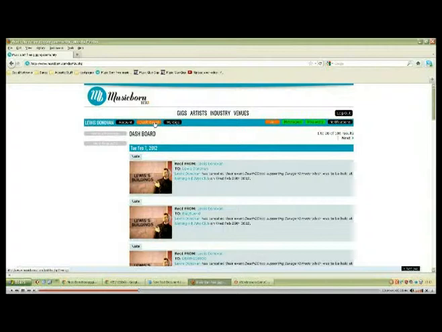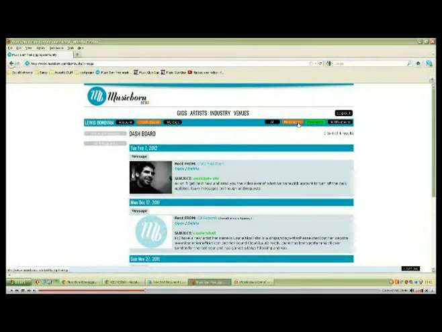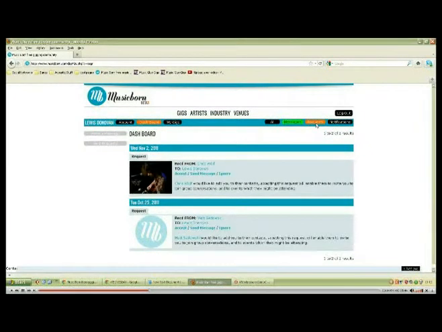Dashboard. Now this is where you're going to get all your messages and all your requests. If someone sends you a message, they're all going to be in here. It's quite straightforward. Just answer those like a Facebook. And requests. So requests are here. If you accept on a request, this is where someone's applied for one of your gigs.